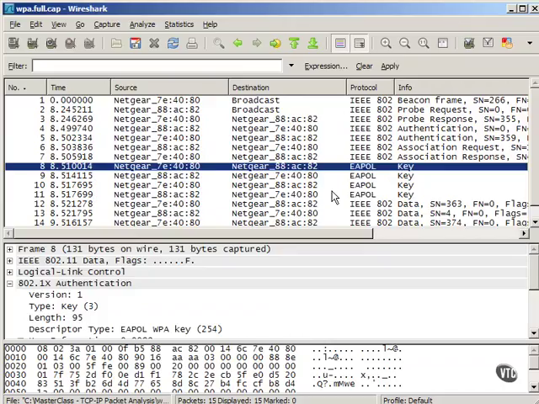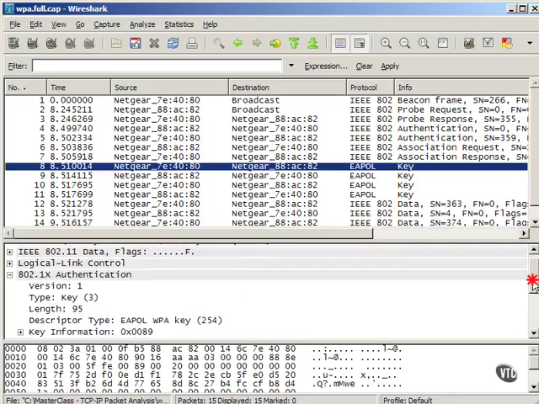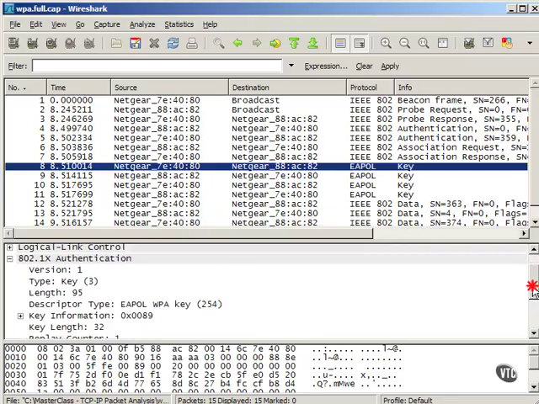In this next example, we have another capture, and in packet 8 you can see that this particular version of WPA uses 802.1x authentication. Now 802.1x is used to expand the authentication methods of the various devices on the network and to allow for things like smart cards and certificates to authenticate into the network. Remember that WEP and WPA authenticate boxes. They don't authenticate users. If you use 802.1x authentication, then you're able to also authenticate the user as well. 802.1x authentication is used primarily in larger networks. You usually don't find this set up in a home network.